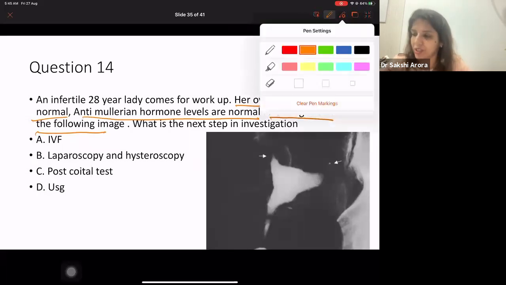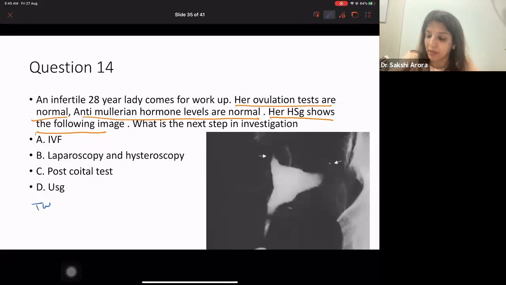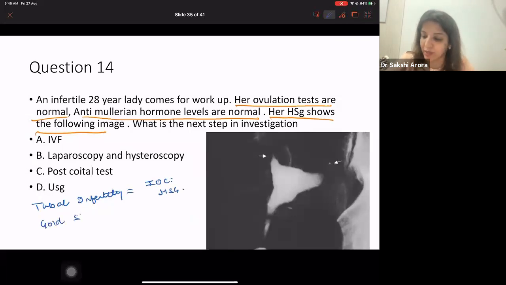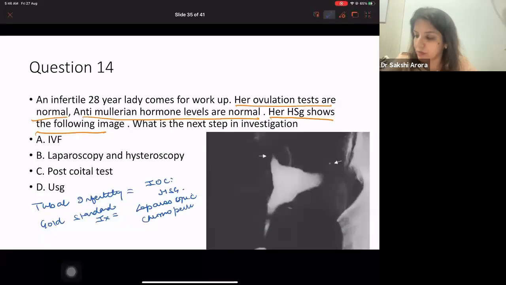Before you understand this HSG, please remember that for tubal infertility, the investigation of choice is HSG, but the gold standard investigation is laparoscopic chromoperturbation.